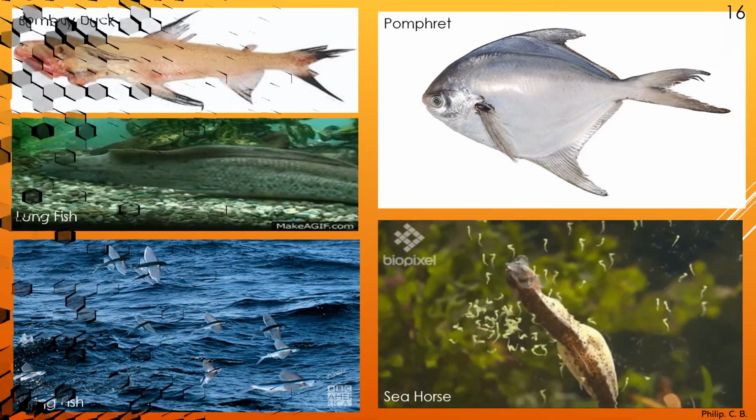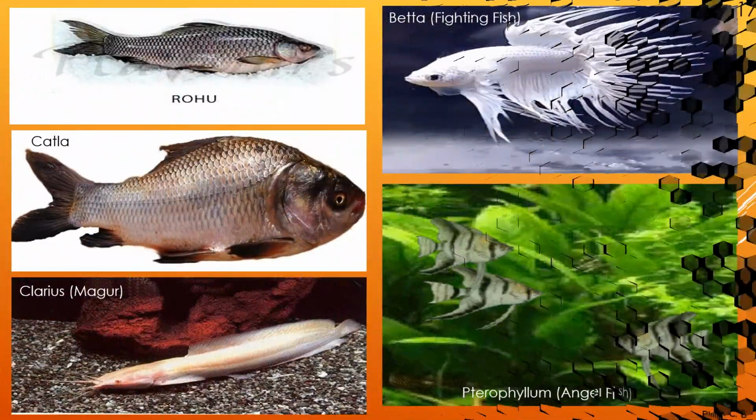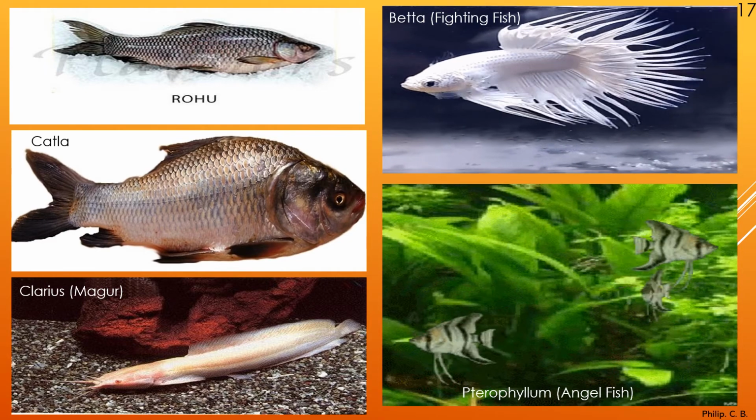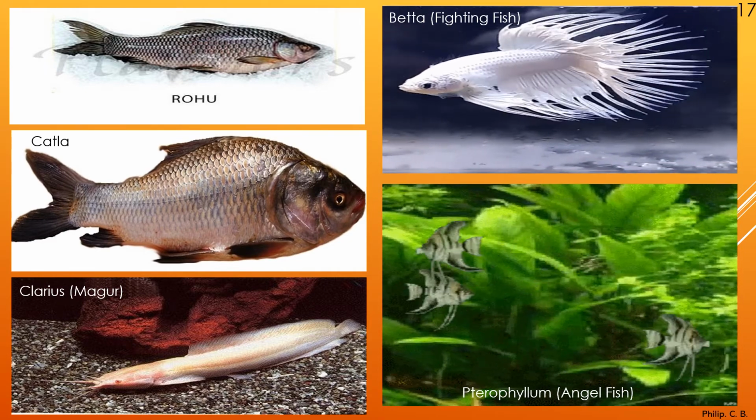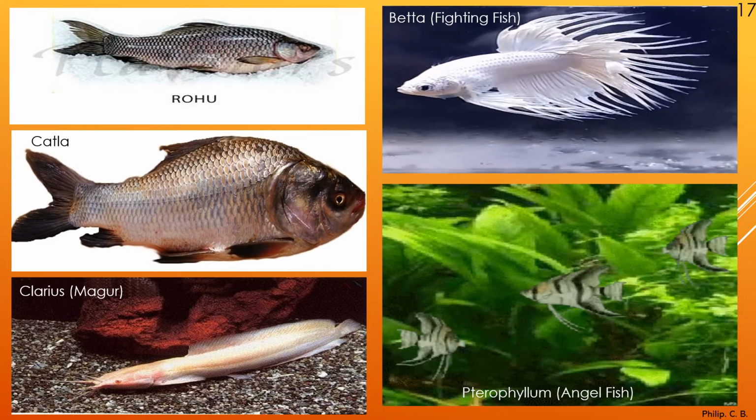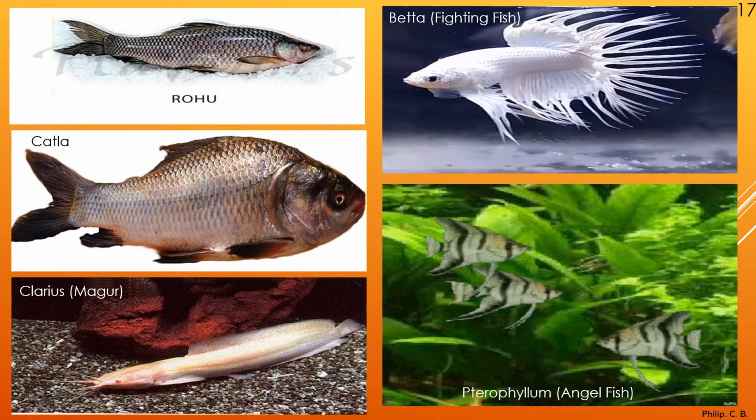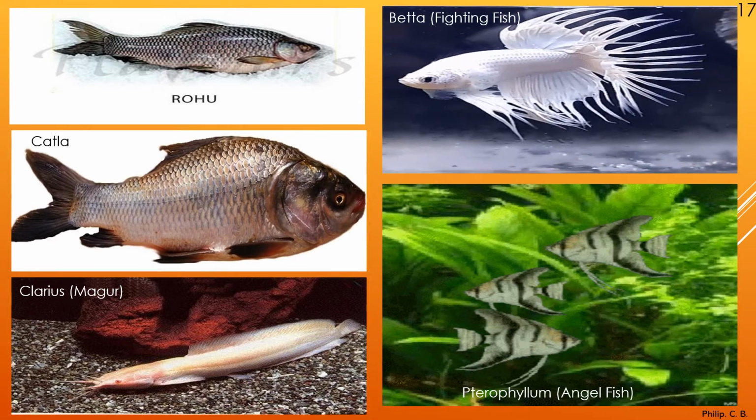Okay, so again very beautiful images of the different species in Osteichthyes. Now, a few more species, as I told, there are many examples given in the textbook. So rohu, katla, clarias, that is magur, then betta, the fighting fish.